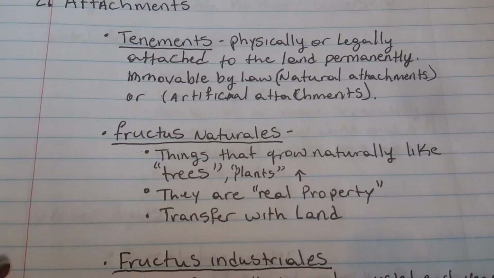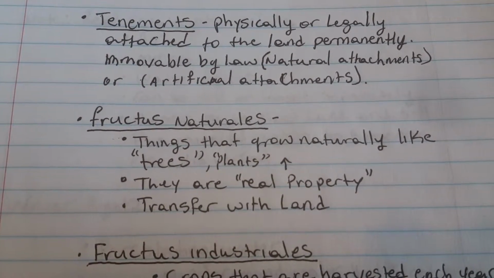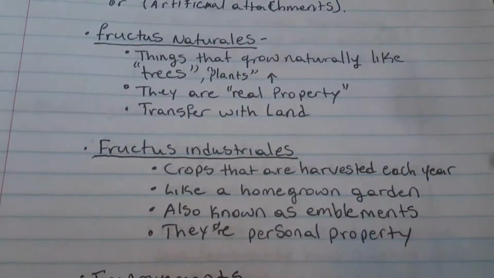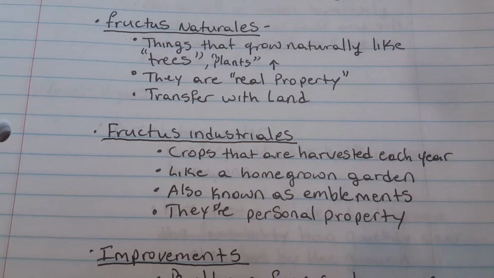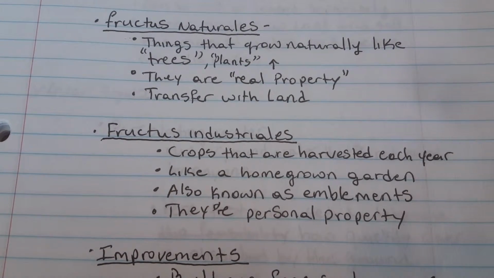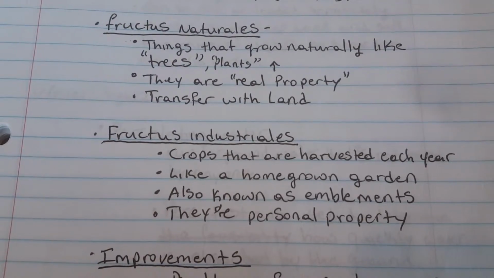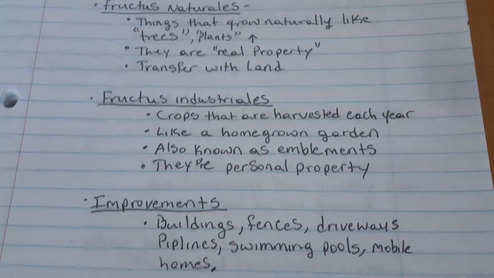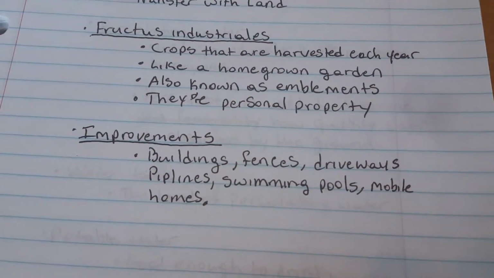Fructus naturales, things that grow naturally like trees and plants. They are real property and transfer with the land. Fructus industriales, crops that are harvested each year, like a homegrown garden, also known as emblements. They are personal property. Improvements: buildings, fences, driveways, pipelines, swimming pools, mobile homes.